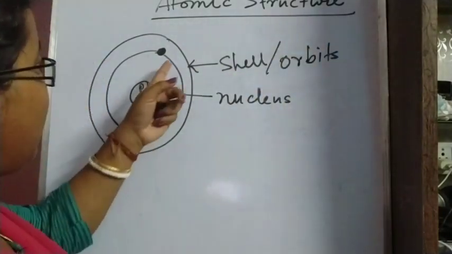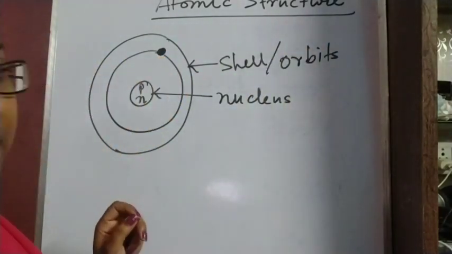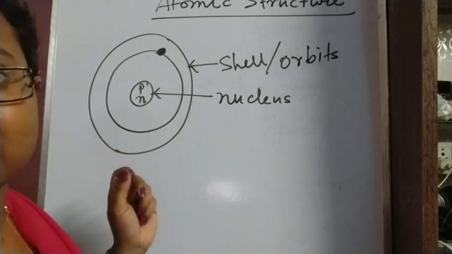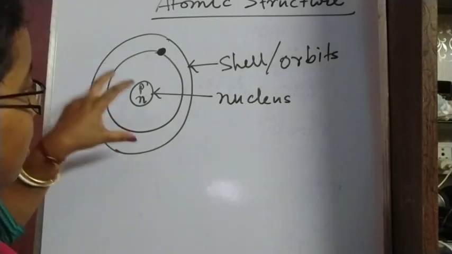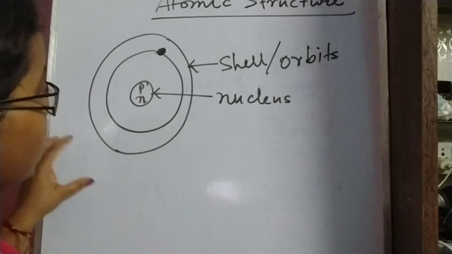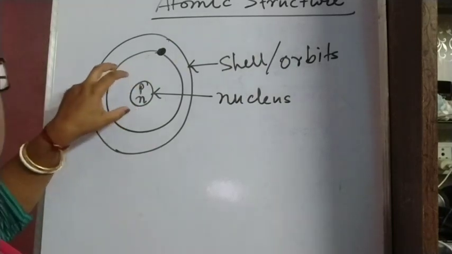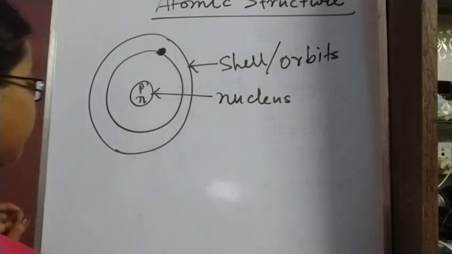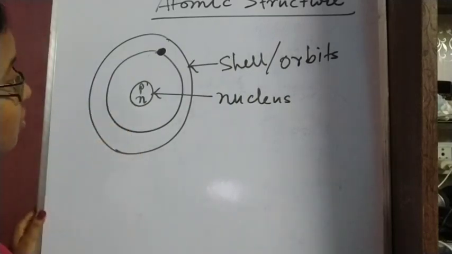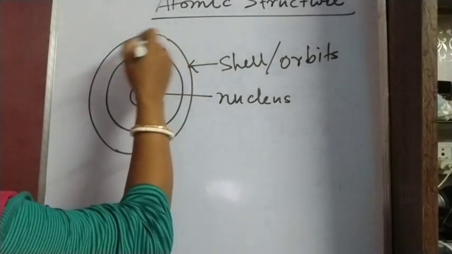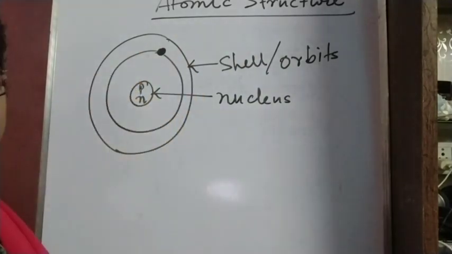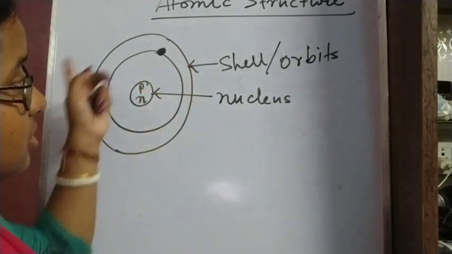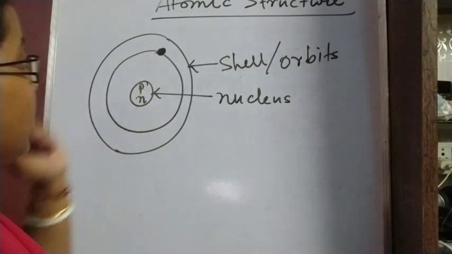As the mass of electrons is negligible, all mass is getting concentrated in this nucleus, the mass of proton and mass of neutron, which are having considerable mass, and the electrons are revolving around along these orbits or shells.